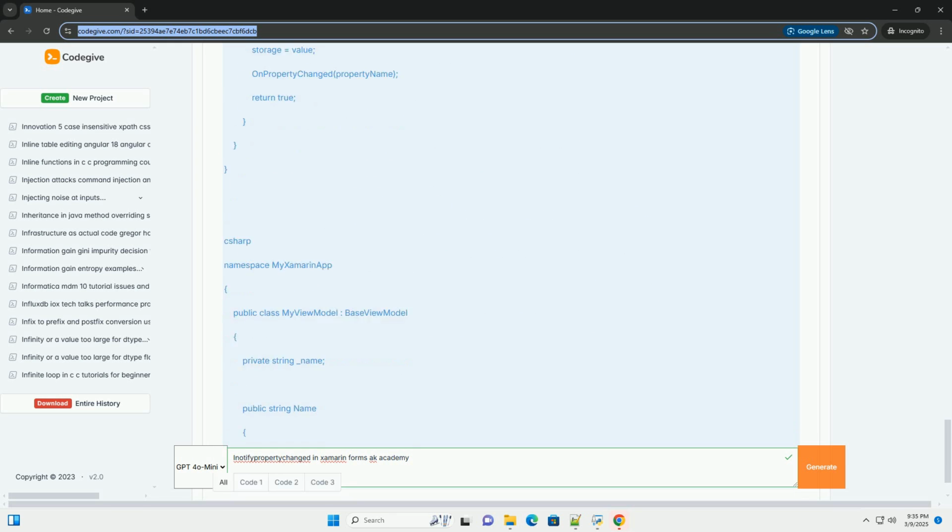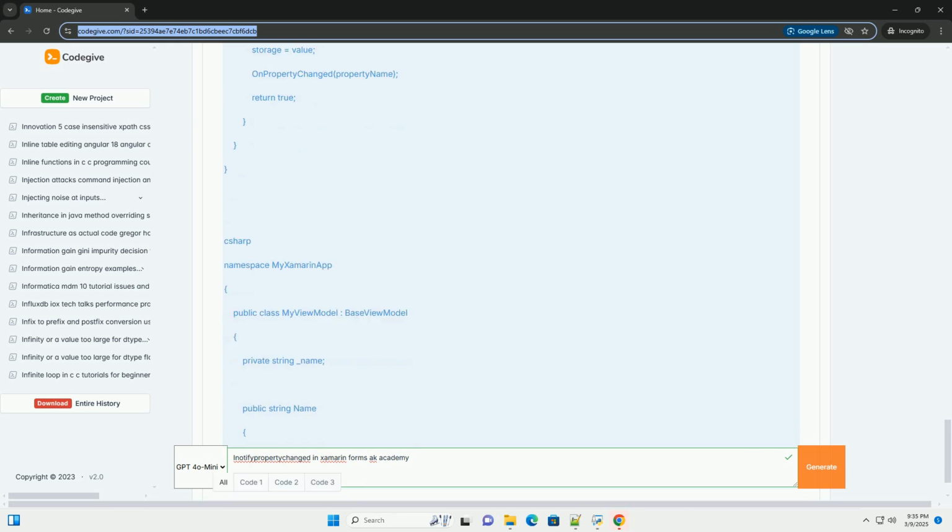2. Why use INotifyPropertyChanged? Xamarin.Forms uses data binding extensively to connect the UI, XAML, to the data and logic in your view models, or code behind in simple cases, although view models are generally preferred. Without INotifyPropertyChanged, the UI would not be automatically updated when the underlying data changes. Consider a scenario where you have a label displaying a user's name. If the user's name changes in your view model, the label won't reflect the change unless you manually update the label's text property.